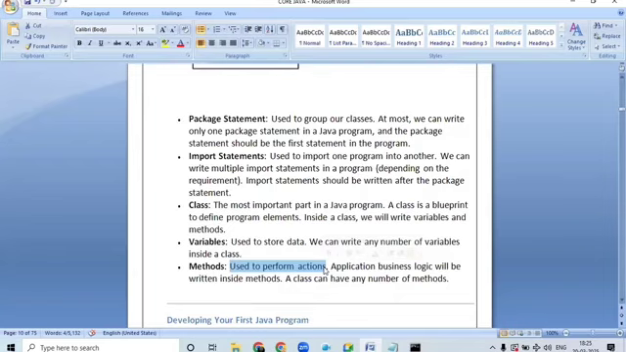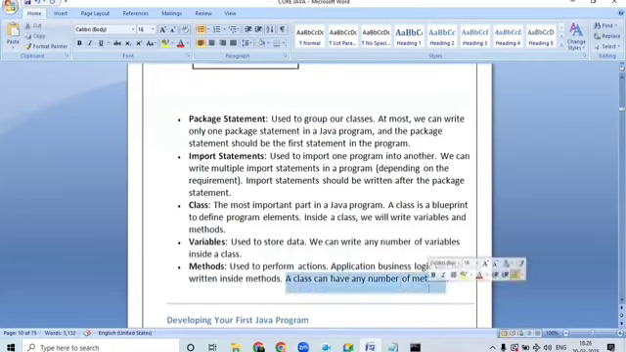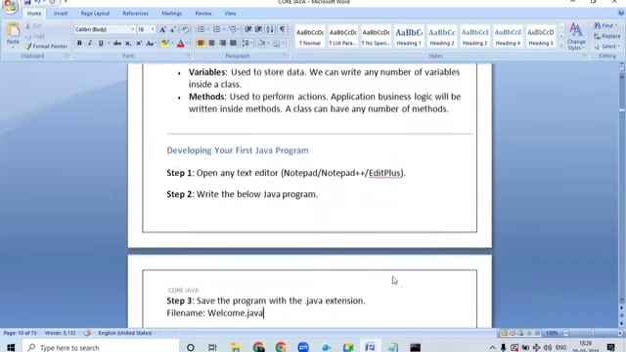In the same way, I want to write some business logic. Whenever the end user calls that method from the front end, that means from the UI page, I want to perform some business logic operation. When I click on the submit button, this should happen. When I click on the search button, something should happen. I want to get the students data, I want to get the admins data. Like that, some business logic we will write inside the methods. So a class can have multiple methods.